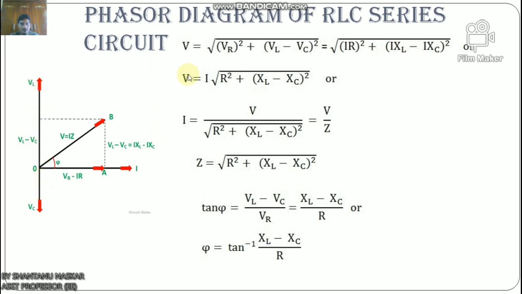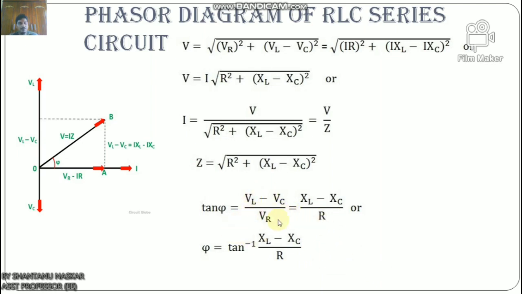So V equals root over VR square plus VL minus VC whole square, equals root over IR square plus IXL minus IXC whole square, or V equals I root over R square plus XL minus XC whole square, or we can say I equals V by root over R square plus XL minus XC whole square, which equals V by Z. Now Z equals root over R square plus XL minus XC whole square. It is the total opposition offered to the flow of current by the RLC circuit, and is known as the impedance of the circuit.